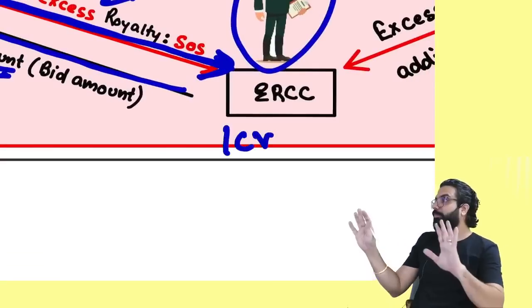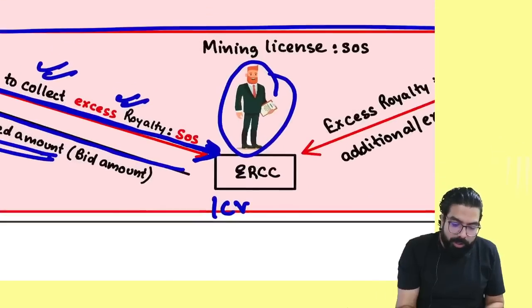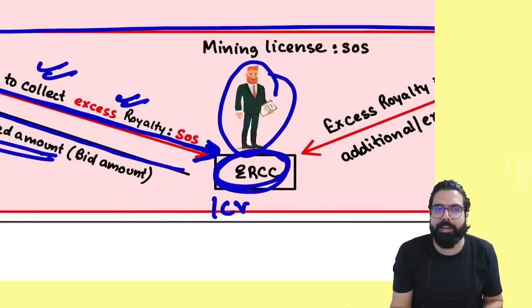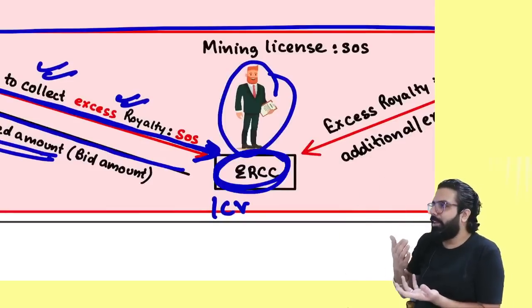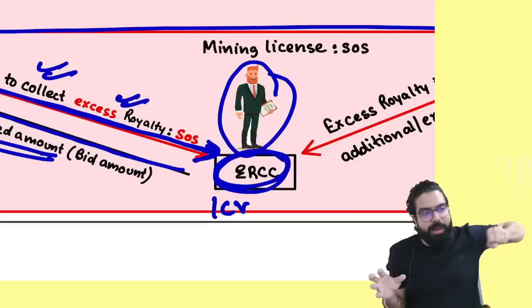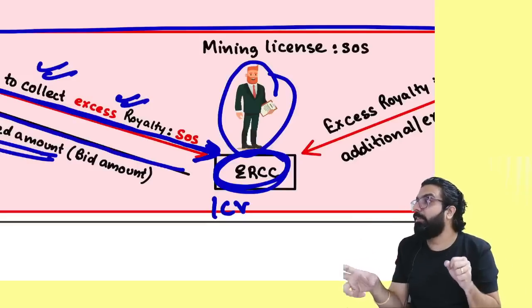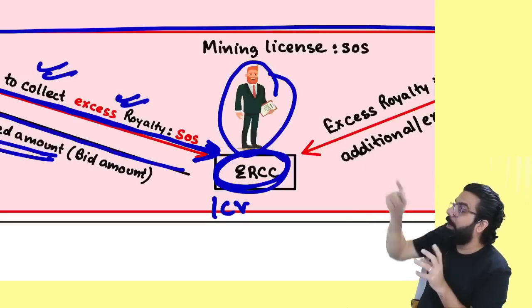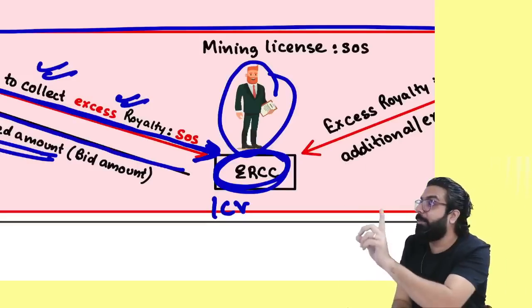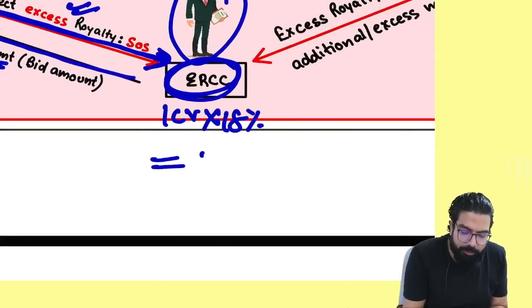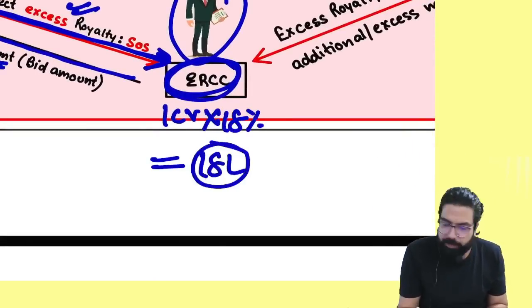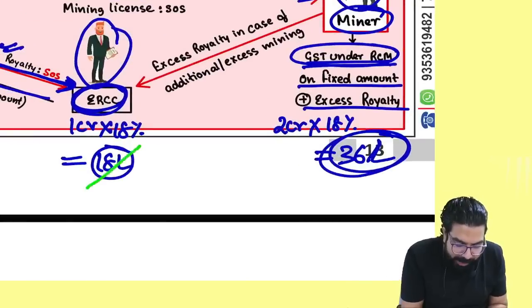1 crore. On this 1 crore, is the excess royalty collection contractor also doing business? Is he a businessman? Yes or no? The government gave him the license. He will now collect excess royalty from everyone. My question is, when he is paying 1 crore to the government, is he liable to pay GST under RCM? Yes or no? So on 1 crore at 18%, how much does he have to pay? 18 lakh. But you know what? This 18 lakh will be exempted.